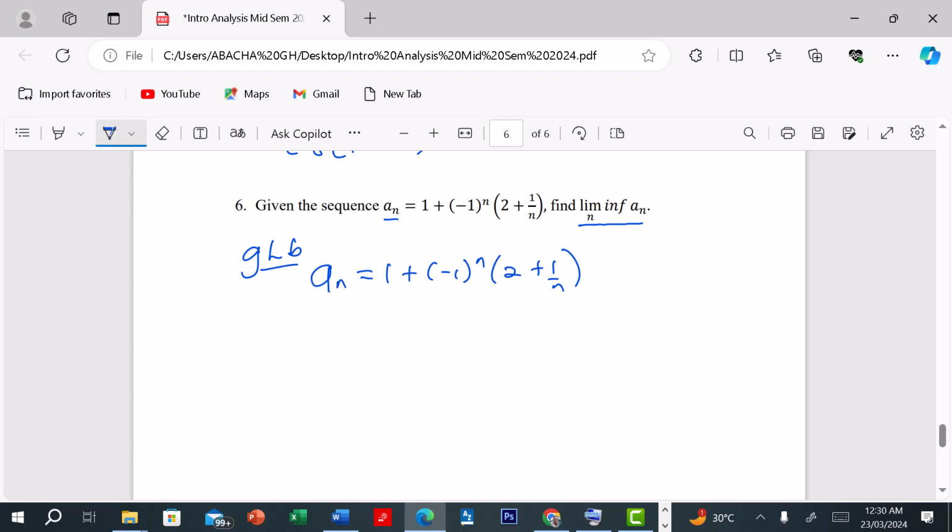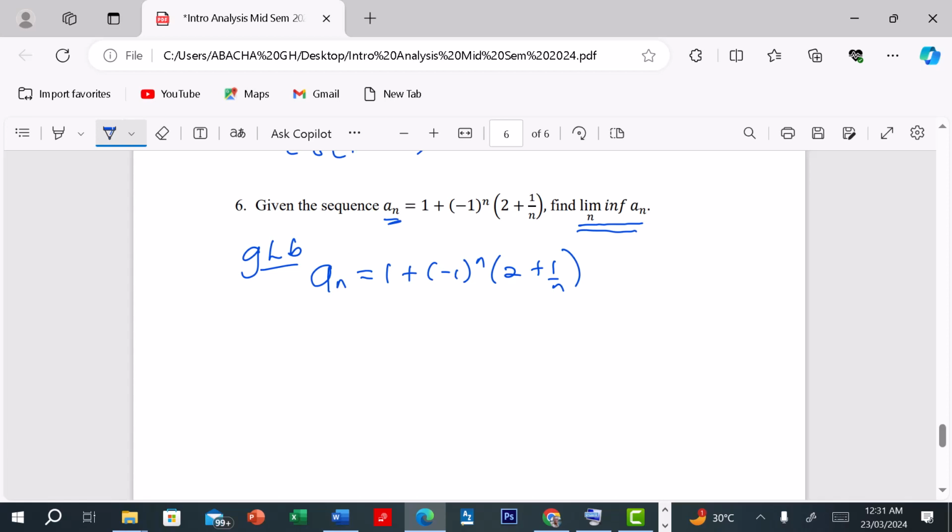If we have a cluster point, some x from the set of real numbers, it is called a cluster point if it is the limit of some subsequence of this sequence A. Among the cluster points, the least number will be called the lim inf, and the greatest number will be called the lim sup, or the supremum.